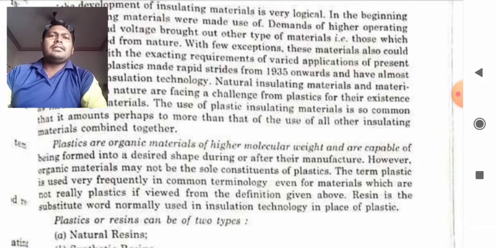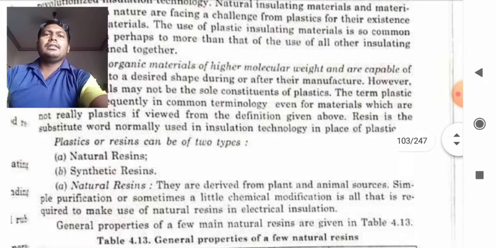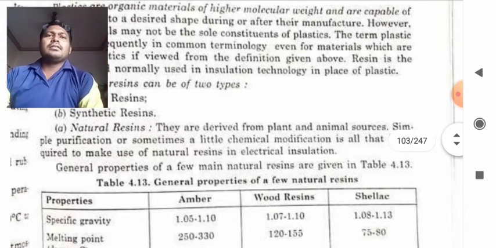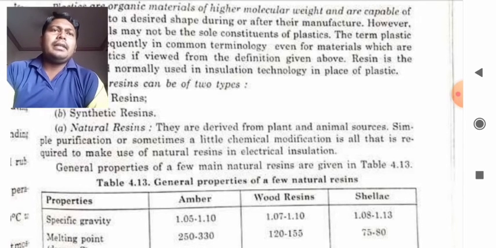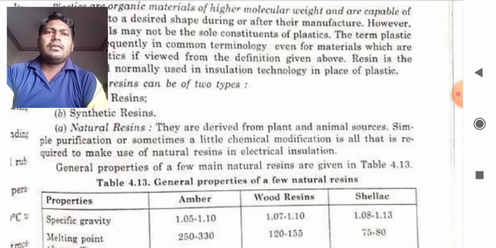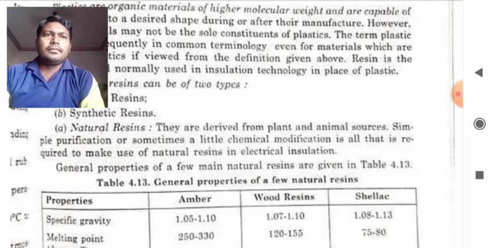So, plastic or resin can be of two types: natural resins and synthetic resins. Now we will discuss natural resins. They are derived from plant and animal sources. Simple purification or sometimes a little chemical modification is all that is required to make use of natural resin in electrical installation or insulation.